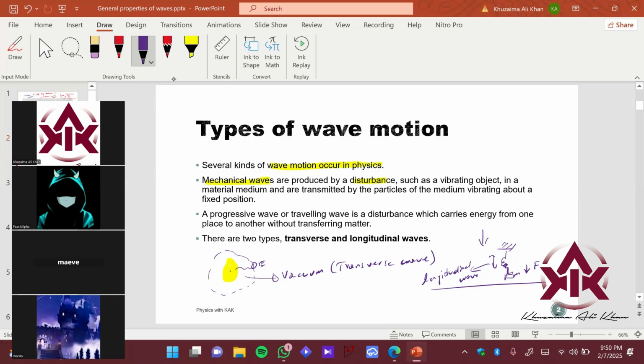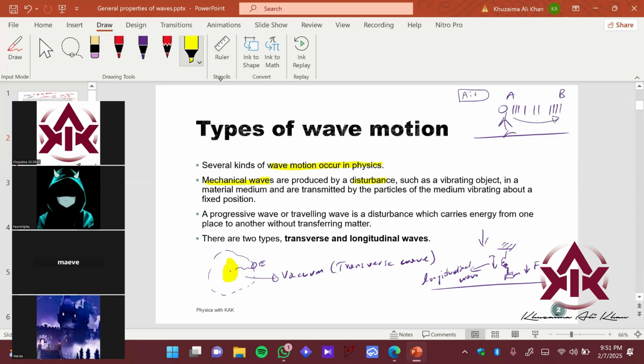So let's say I'm speaking right now. What am I doing? I'm disturbing the air particles, and that causes the air particles to vibrate, and it transmits my sound from one point to another point. Let's say this is point A, this is point B, right? So again, this is an example of mechanical waves. So we are causing disturbance. What is disturbance? We are causing the air particles to move in such a motion that it lets my voice transmit from point A to point B, right?